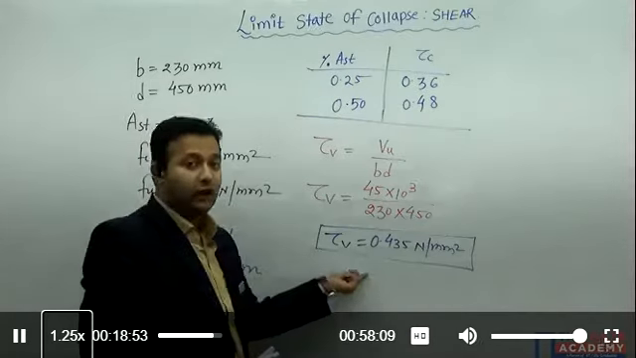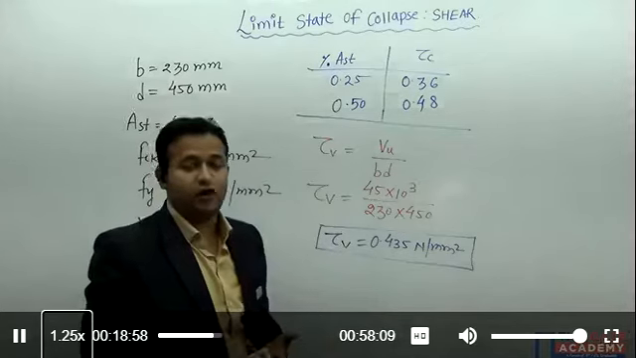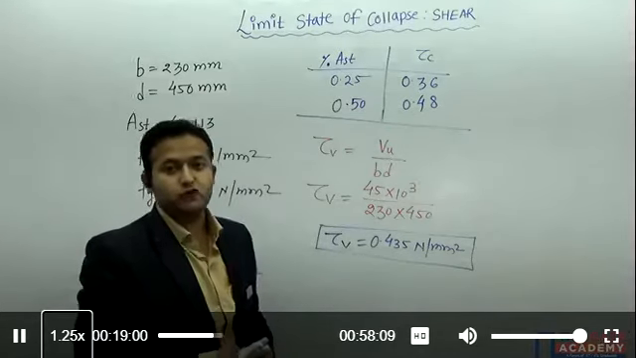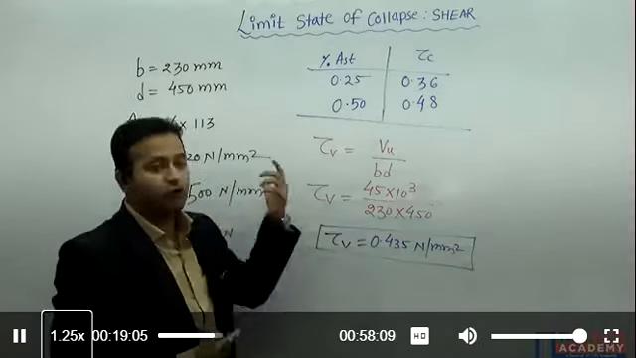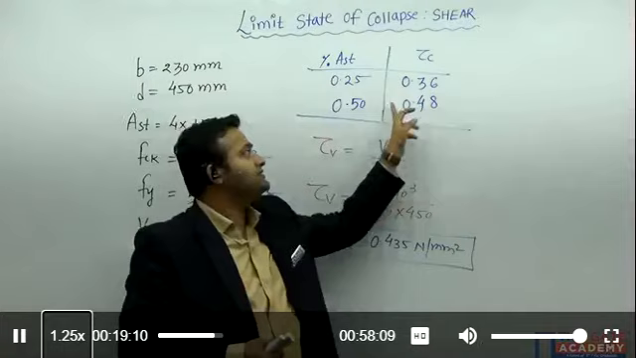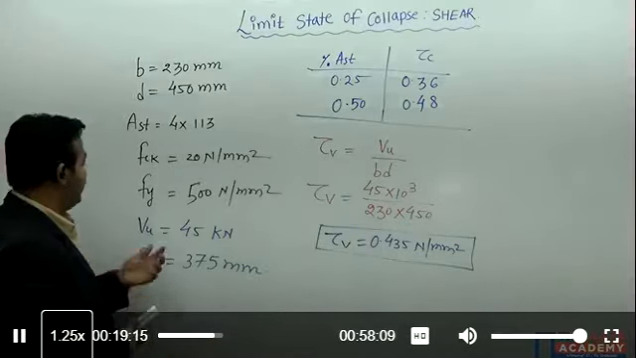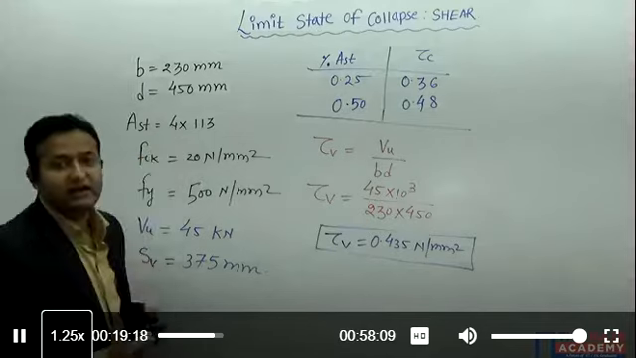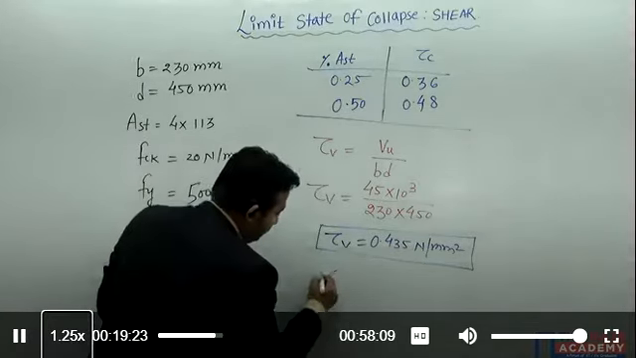Let's calculate the value of tau C. I told you tau C depends on the grade of the concrete as well as the percentage of reinforcement we have provided in the tension zone. For this particular grade of concrete, if we provide this percentage, this will be the shear strength of the concrete. Now let's calculate what amount of reinforcement we have already provided here. AST is 4 bars of 12 mm diameter, so we can calculate the percentage AST.